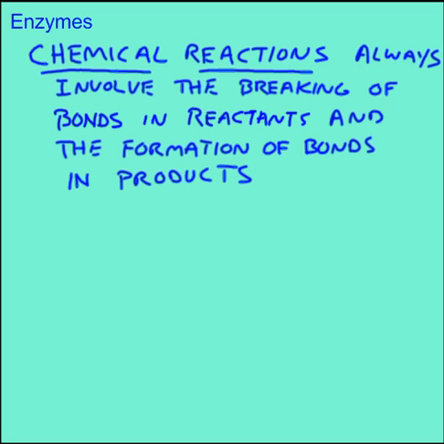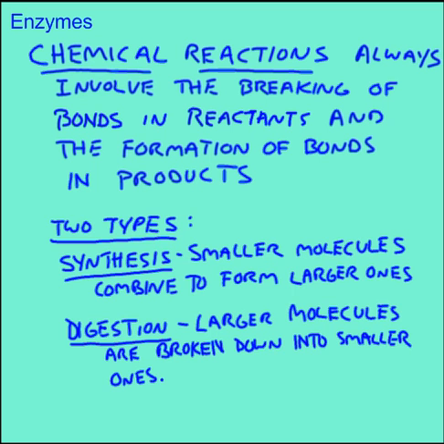The bonds will break in the reactants, those are the chemicals you're starting with, and new bonds will be formed in the products. And we can go a step further to say that there's two different basic types of chemical reactions. There are synthesis reactions where large molecules are made from smaller molecules. You have small molecules combined to form big ones. And then digestion is just the opposite. You have a large molecule which is broken down into smaller ones.